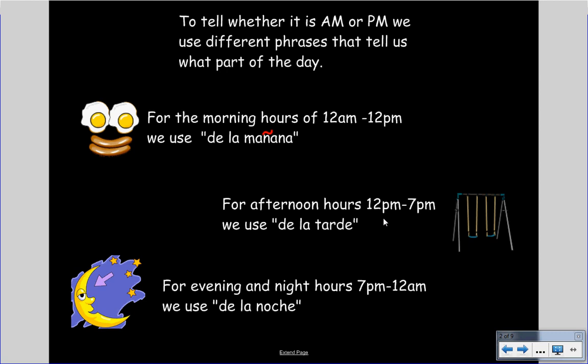For the afternoon hours, that would be after 12 o'clock to around 6, 7 o'clock, we would use de la tarde. And for the evening hours, from around 6, 7 o'clock till about midnight, we would use the phrase de la noche. De la mañana just means in the morning, in the afternoon, in the evening.